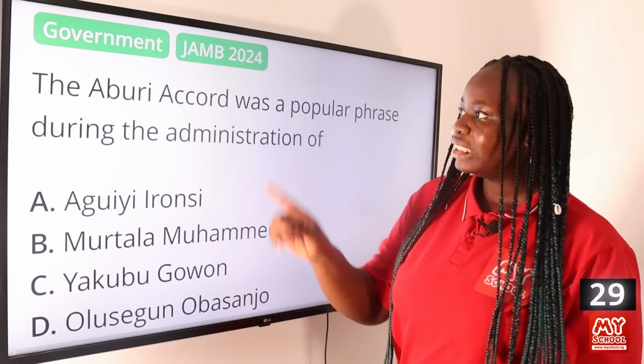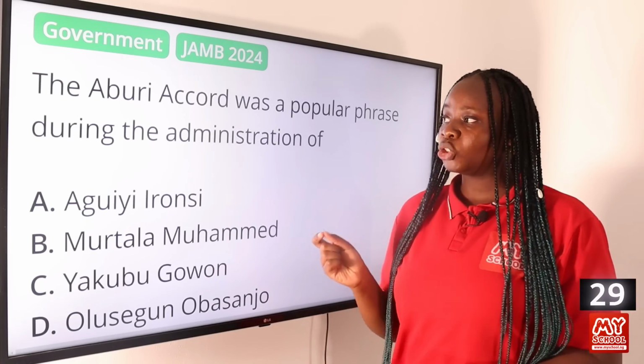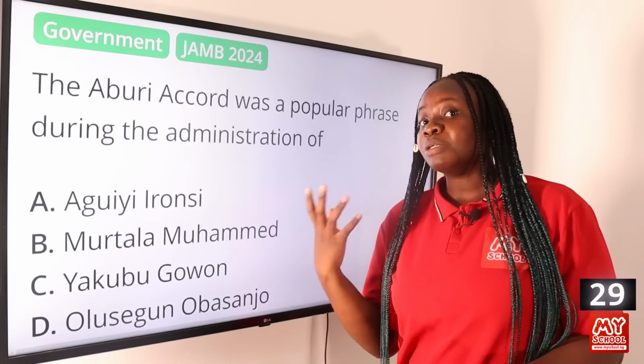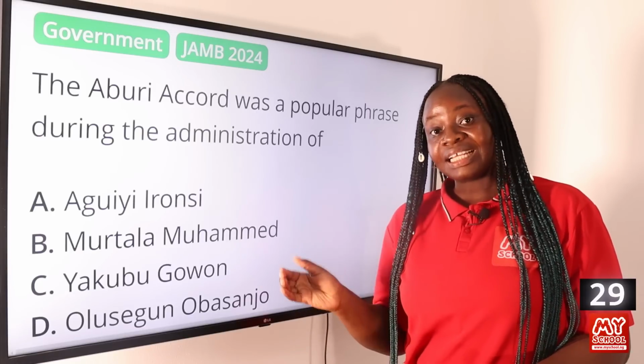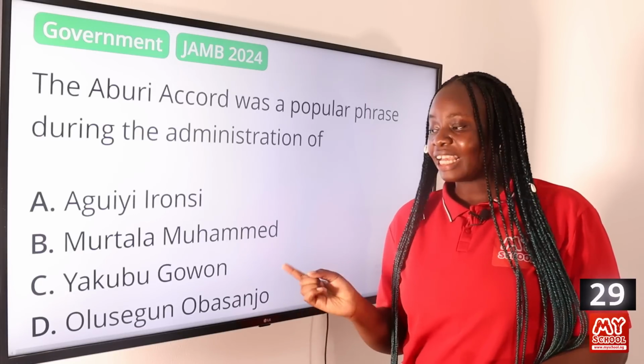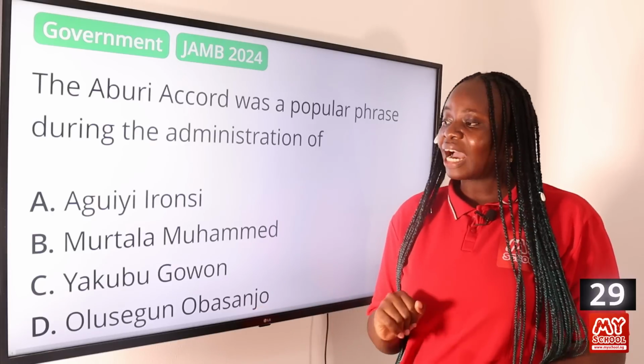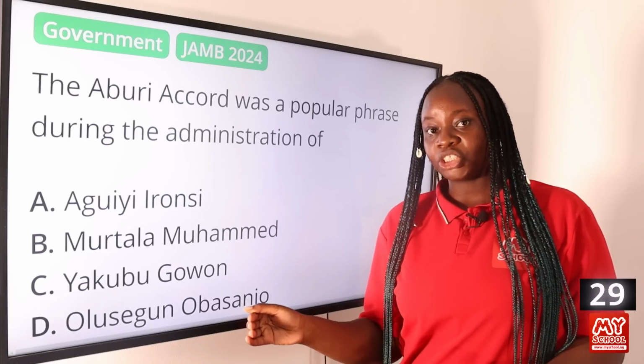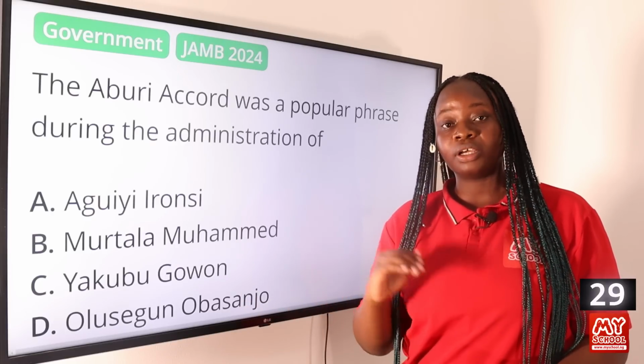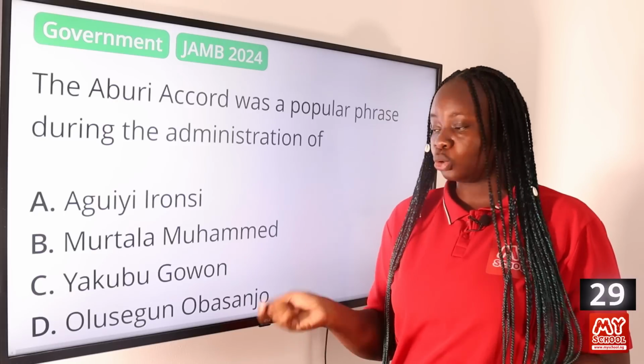Yakubu Gowon. The Aburi Accord or the Aburi Declaration was what resulted from a meeting between the delegates from the Nigerian federal government led by General Yakubu Gowon and delegates from the eastern region of Nigeria at that time led by Colonel Chukwuemeka Odumegwu Ojukwu.